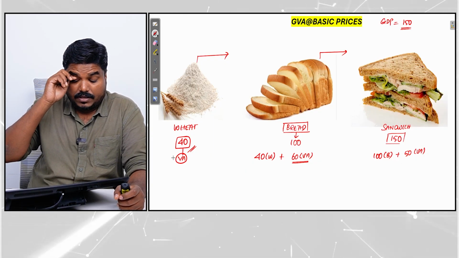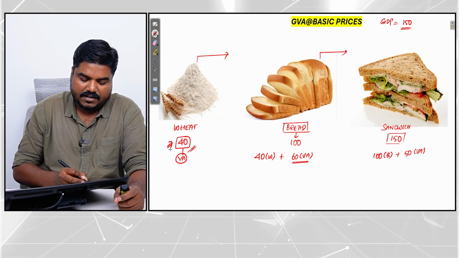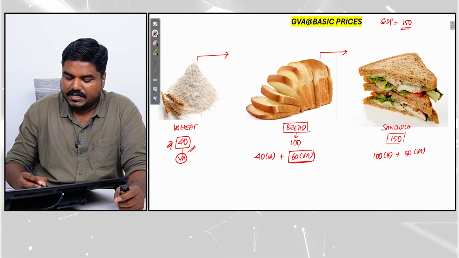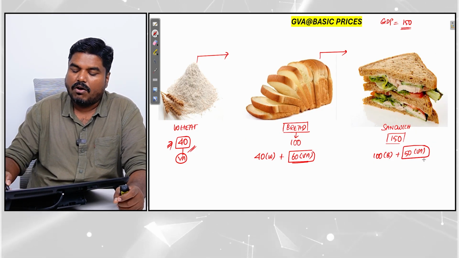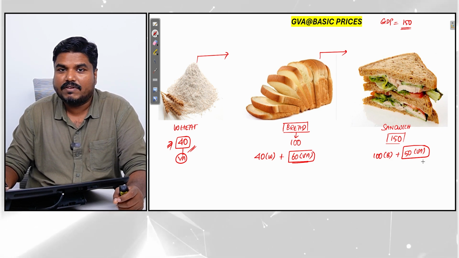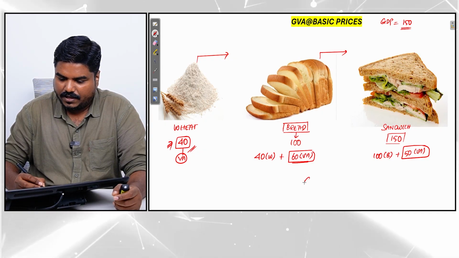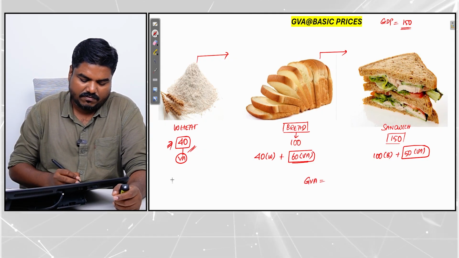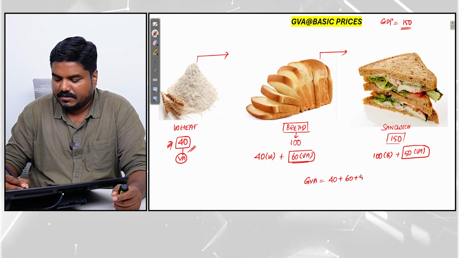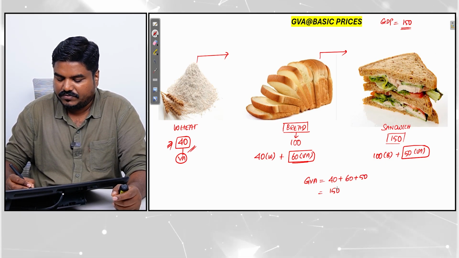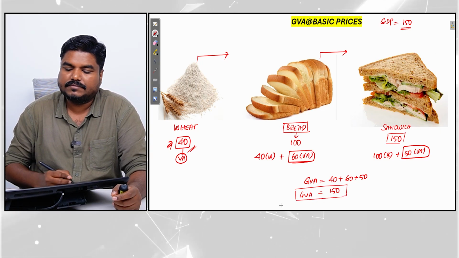Okay, so now in the value added method, this 40 is the value addition made in wheat, 60 is the value addition made in bread, 50 is the value addition made in sandwich. Now you add all the value addition, that becomes gross value addition. Gross means total. Add the total value addition. So the gross value addition is going to be how much? 40 plus 60 plus 50. This is going to be 150. So this is how we are going to calculate the value addition.